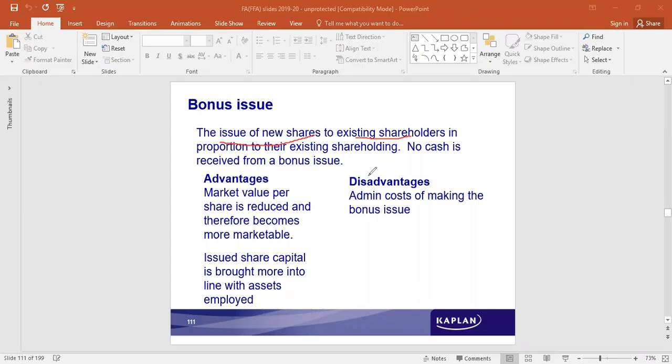Right as of now, the company is not receiving any cash, nor is it paying any cash in the form of dividends to the existing shareholders. It is only that new shares are issued to the existing shareholders. Advantages are market value per share is reduced and therefore becomes more marketable.